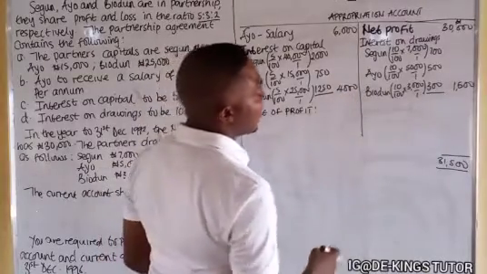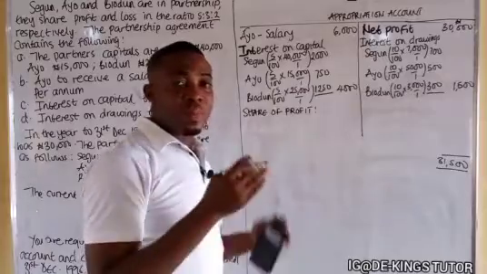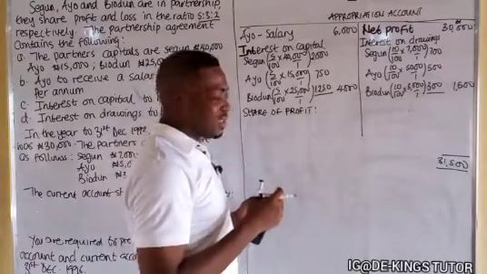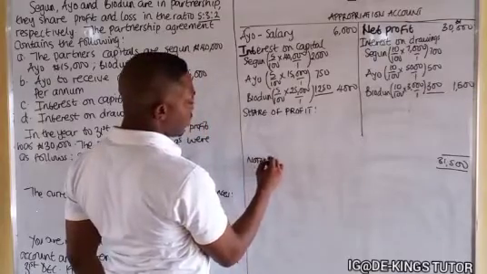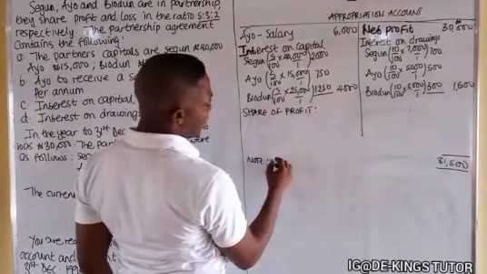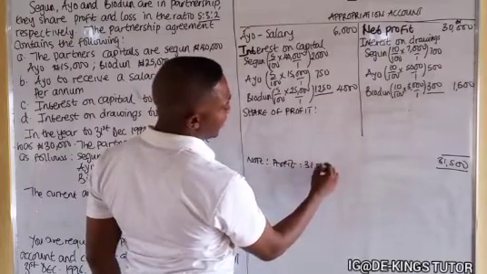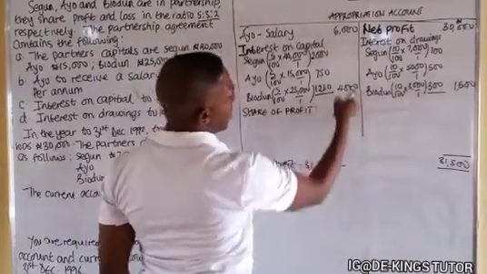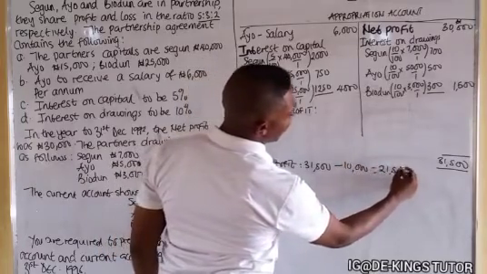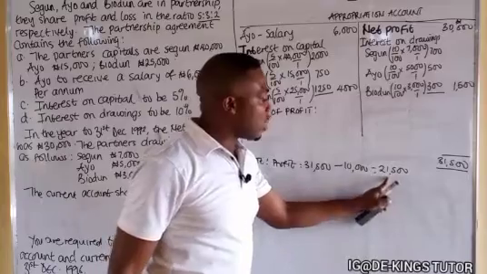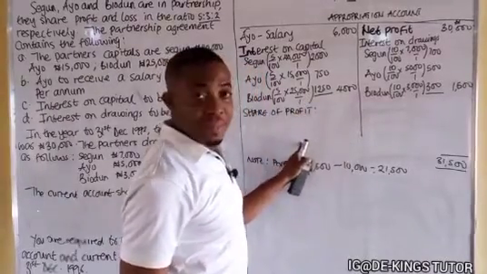So 31,500 minus 10,000 gives you 21,500. So this 21,500 is what will be shared among them as their profit.